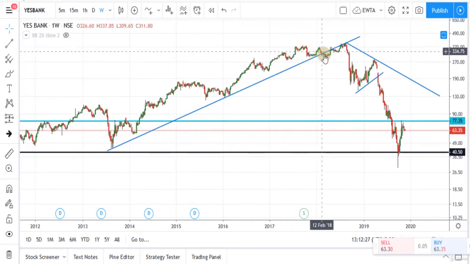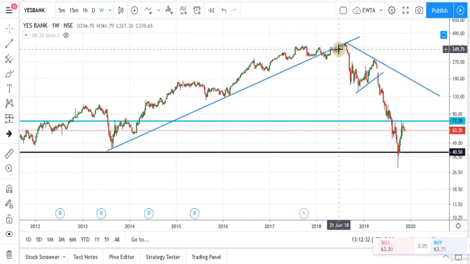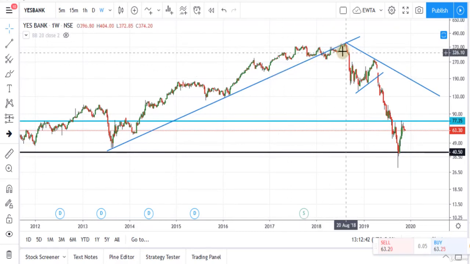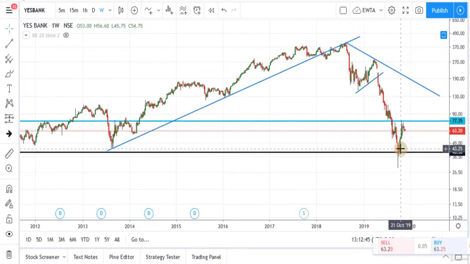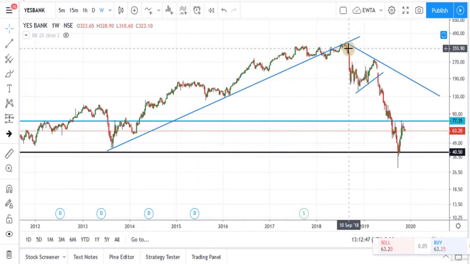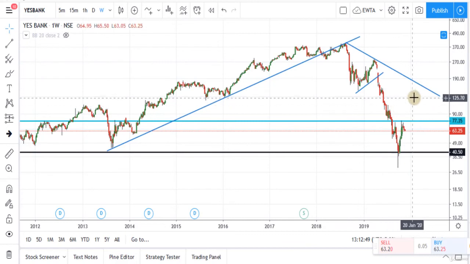But after this period, here we were getting a signal of downtrend that you will learn later in the course, and after this period the stock is in downtrend, so we shouldn't invest in this stock as long as prices are below this trend line. How to draw the trend line, that we will learn in the next lecture.